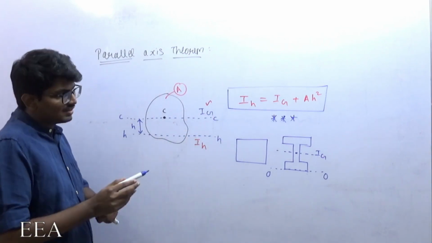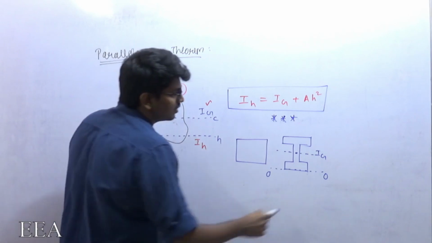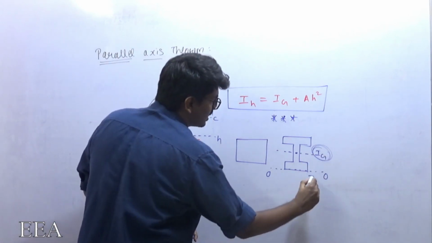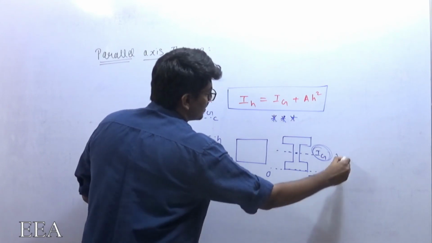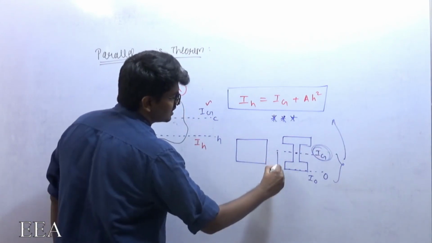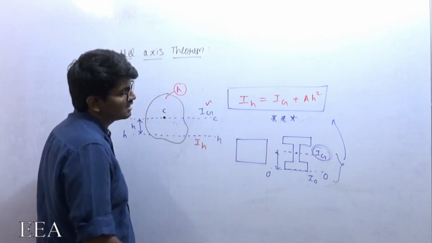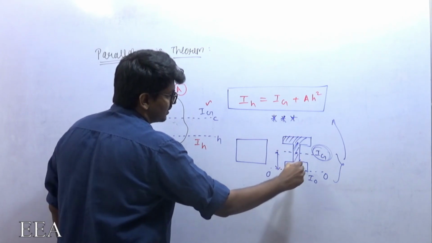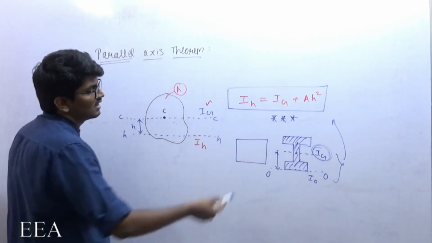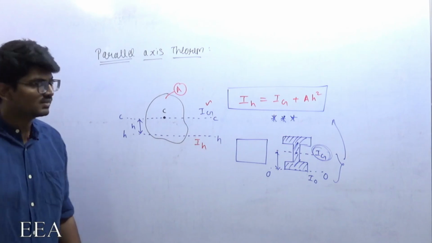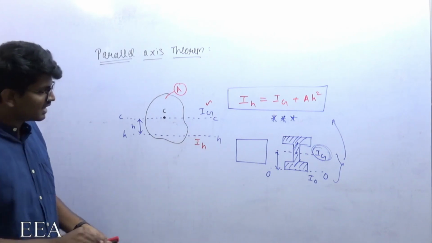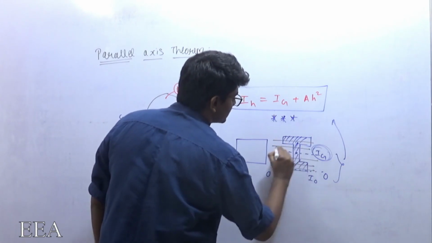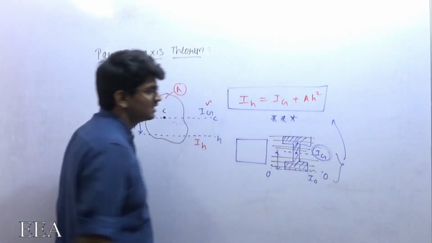After determining Ig, what do I need to do? Simply by using that Ig, I can determine this Io. How? Just by using this formula. If I know this distance, and if I know the area of this total figure, then directly I will use this formula, and I can get Io. Similarly, I can determine it for any axis which is parallel to this centroidal axis.